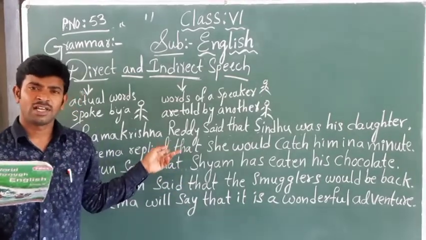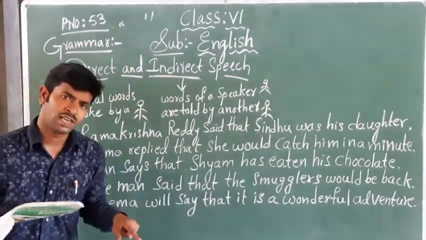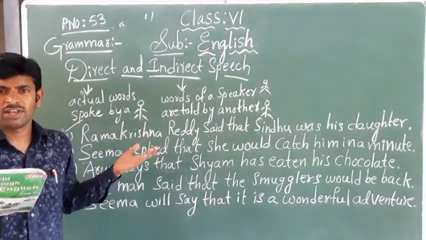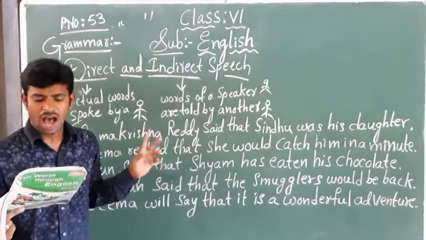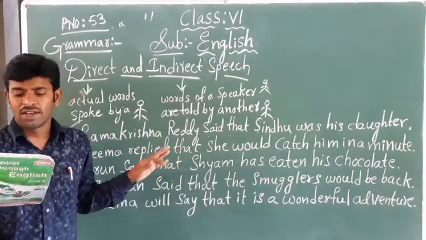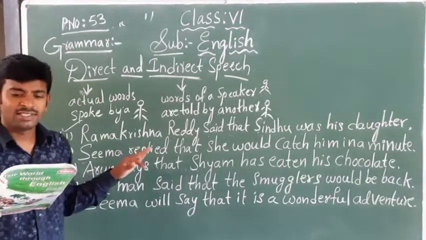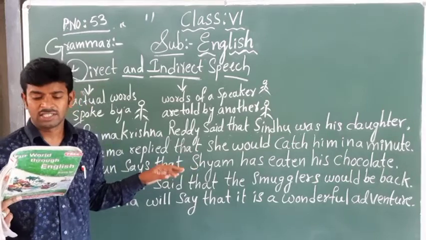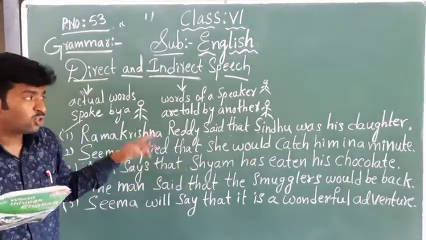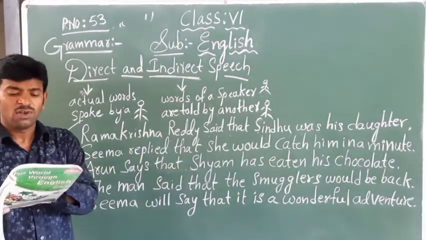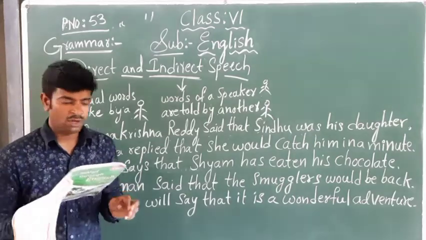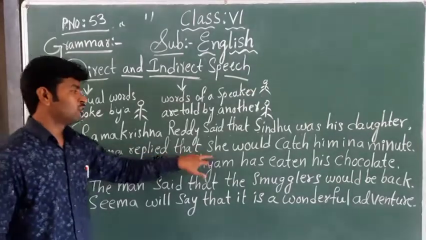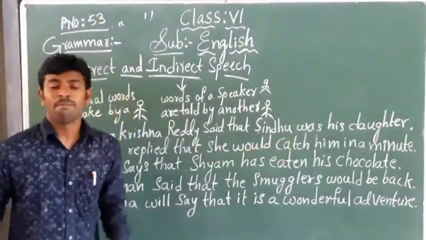Here, this sentence is speaking about whom? This sentence is speaking about Seema. So Seema is a girl, yes or no? For girls, what can you say? She will use. So I became she here. "'ll" is there, no? Short form. Will became would. Next, "catch you" is there, no? You is changed into him, "in a minute" is the same. So what is the answer? See everybody on the blackboard. Seema replied that she would catch him in a minute.